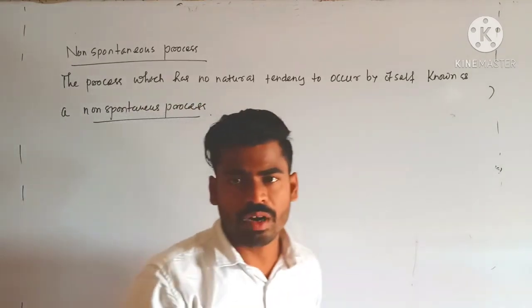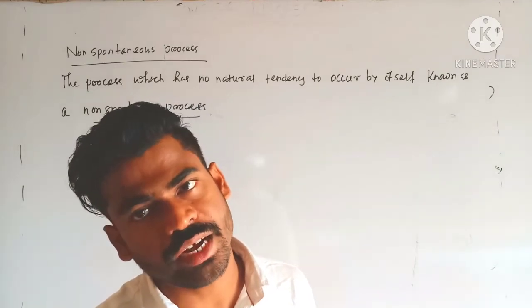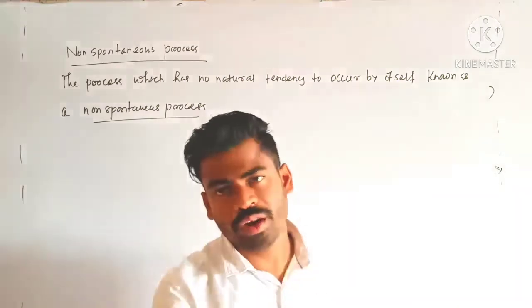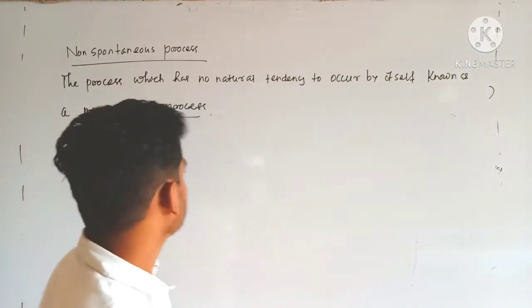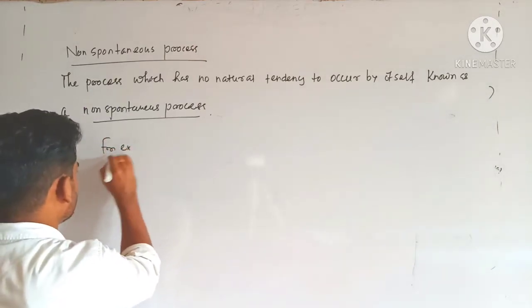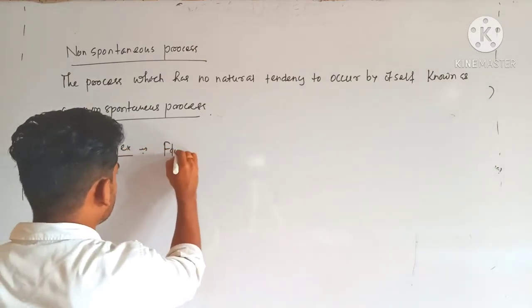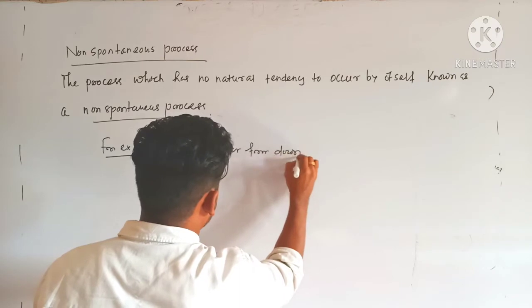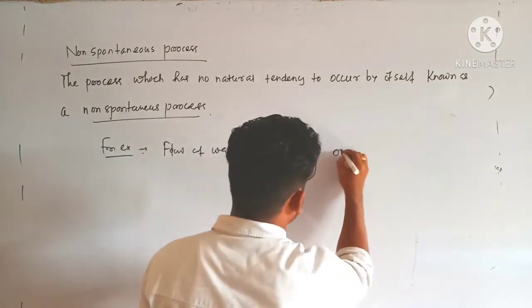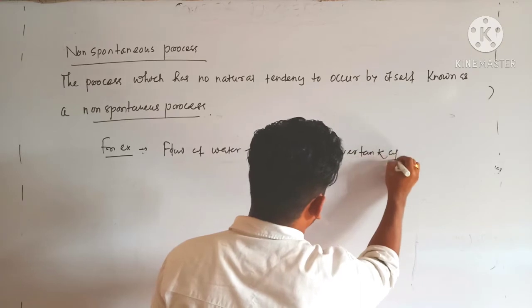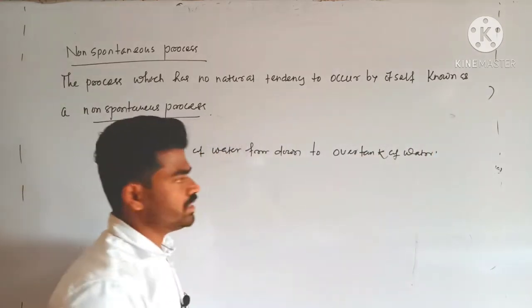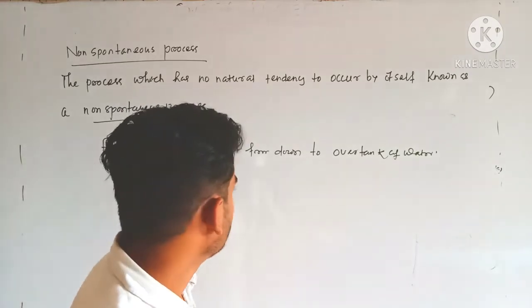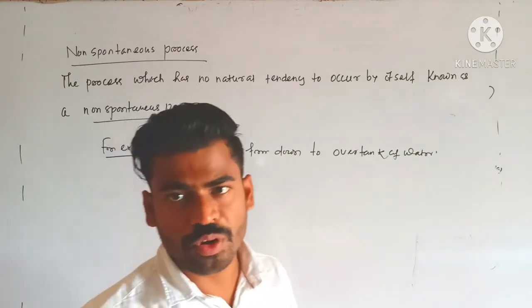Suppose flow of water downwards has a natural tendency and is regarded as a spontaneous process. So what about the flow of water from down to an overhead tank? That is a non-spontaneous process. Electrical energy you are using, artificially you are doing it. So this is a non-spontaneous process.